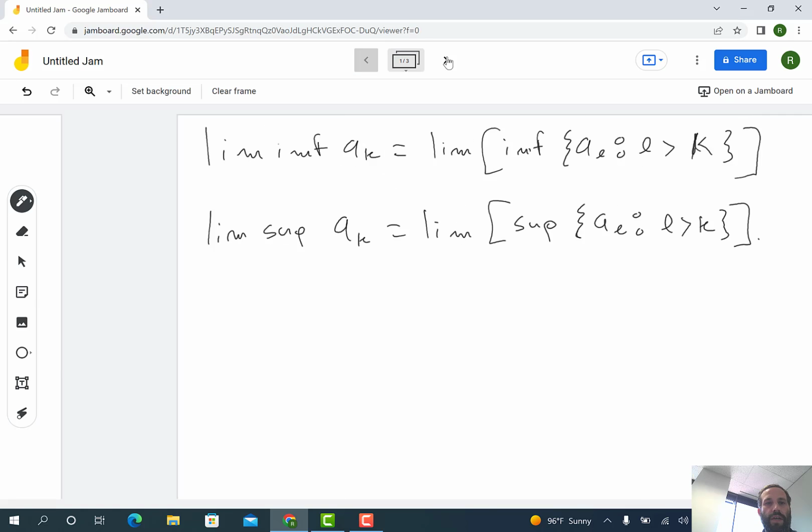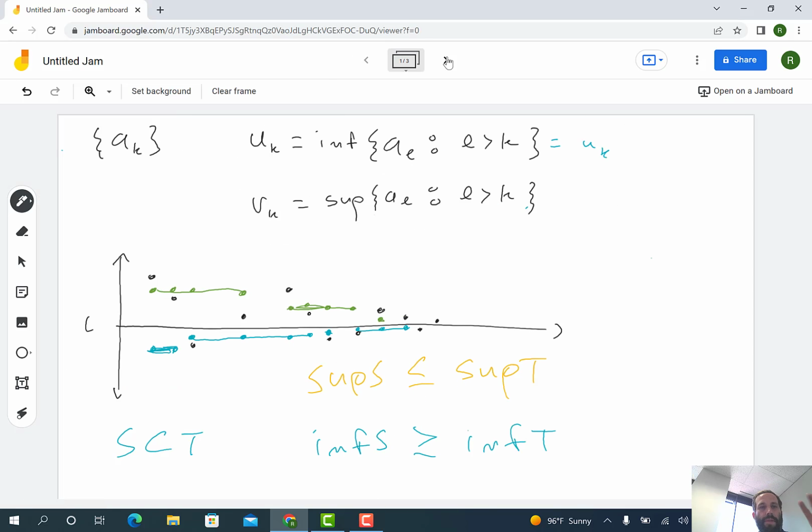So let's go back to this picture that I drew. Notice what's happening. If the a_k sequence is converging, since the limsup is the least upper bound, the a_k sequence converging is going to pull that down, because it's not just any upper bound, it's the least upper bound. So if the a_k's are approaching L, then the least upper bound is also going to be approaching L intuitively.